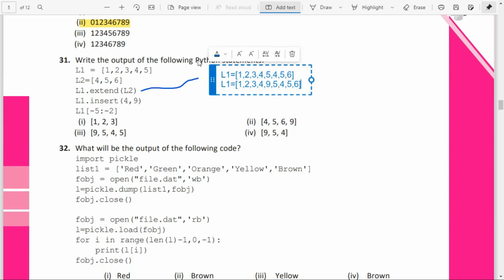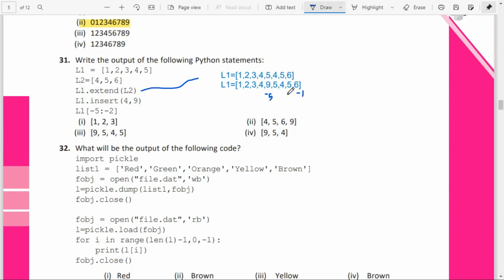Now, it is asked to print L1[-5:-2]. Okay, backward indexing, this is starting from -1. Then -2, -3, -4, -5. So -5 to -2 you want to print. So -2 will not be taken care of, only the previous element will be taken. So 9, 5, 4 are the elements displayed, isn't it? In the form of a list. So option 4 is the correct answer.